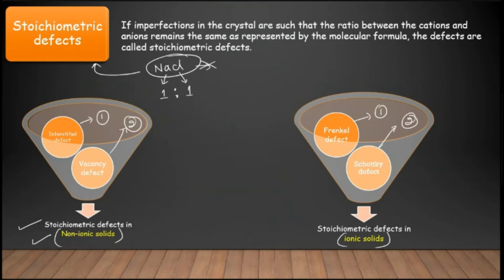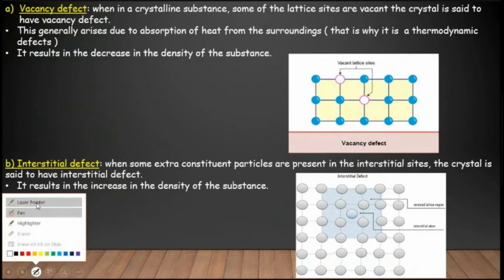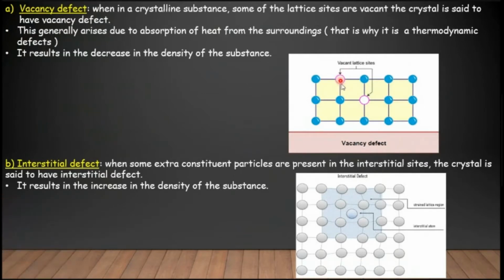Non-ionic solids are covalently bonded solids, right? The first one is the vacancy defect. It is nothing but a vacancy generated in the crystal lattice. When in a crystal, some of the lattice sites are vacant, you can see here in the picture, the crystal is said to have a vacancy defect.